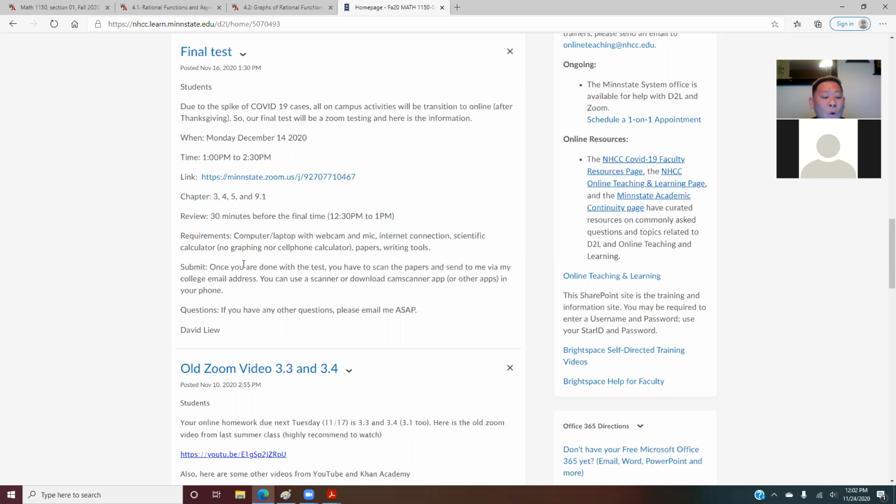How do you submit it? Once you finish your test, you scan all the papers that you wrote on and then send them to me via college email. You can use your scanner at home if you have one, or if you don't, you can download a CamScanner app or other apps on your cell phone. If you don't know how to use a scanner app, I would strongly suggest that, because it's Thanksgiving and you have time, you go home right now and scan 2-3 pieces of paper, any random documents, and send them to my college email so I know you get it right, because a lot of students do this at the last minute.